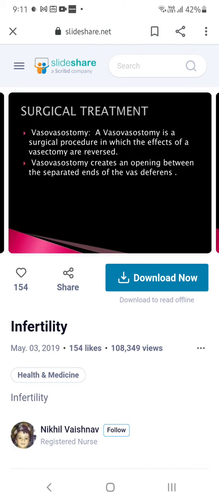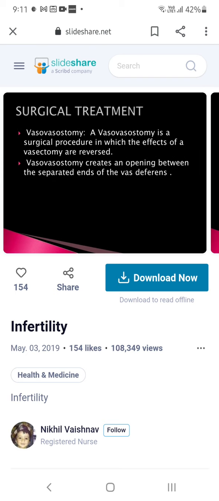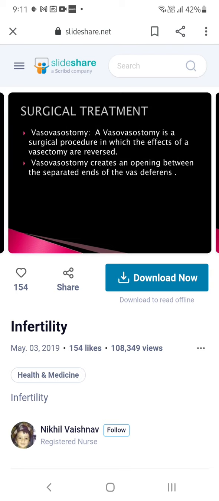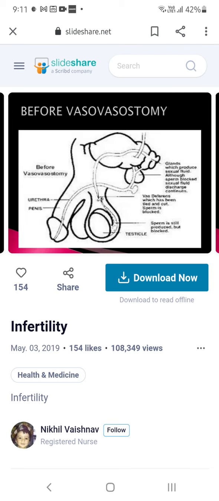So, surgical treatment: vasovasostomy. Vasovasostomy is a surgical procedure in which the effects of vasectomy are reversed. Vasectomy they do for family planning, isn't it? So here they can do the reverse mechanism. Vasovasostomy creates an opening between the separate ends of the vas deferens.